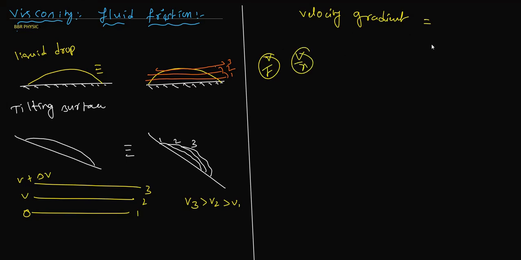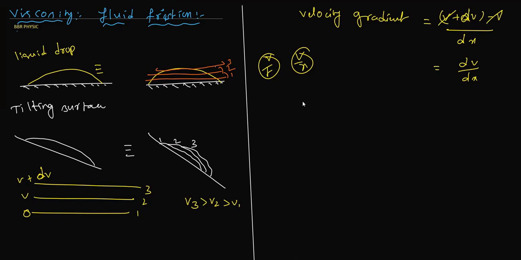So velocity gradient is V final minus V initial, that is, V plus delta V minus V, divided by dx. Therefore, V will get cancelled and we get dV upon dx. This is what we call the velocity gradient. Generally, a gradient means something divided by distance or length.